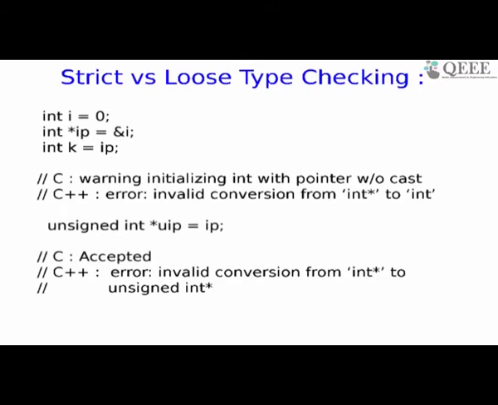You go to the second line on top of the slide, IP is int star. So this assignment essentially is unsigned int star equal to int star. Same family. One is unsigned, the other is signed perhaps. C accepts, doesn't even give you a warning. C says, okay, go ahead, your problem. C++ says, no, there's an error, please correct. It will not let you go unless you use something called a cast. You can temporarily convert a pointer from one type to another, knowing the attendant risks, and then it goes through.